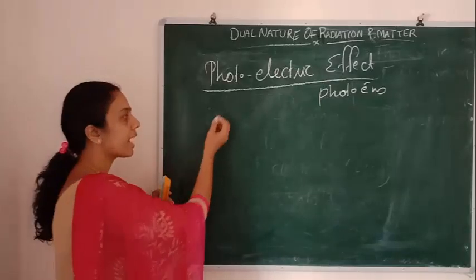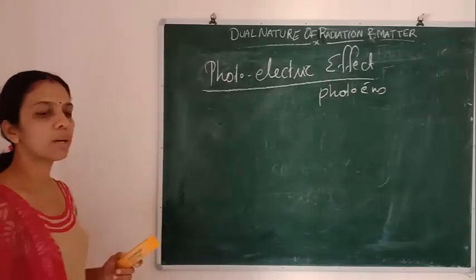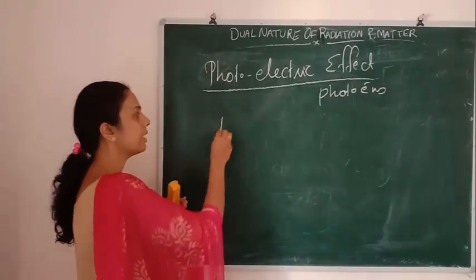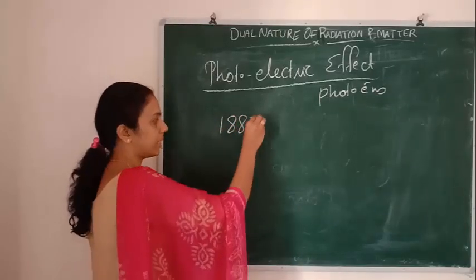As for the scientists, the first study about this photoelectric effect happened in 1887.